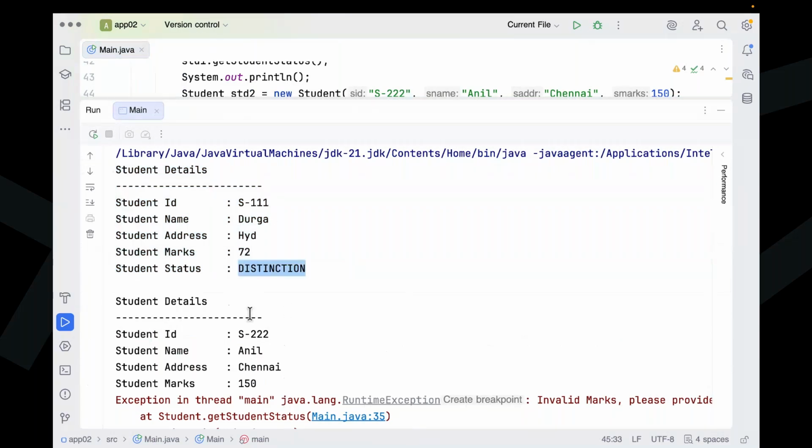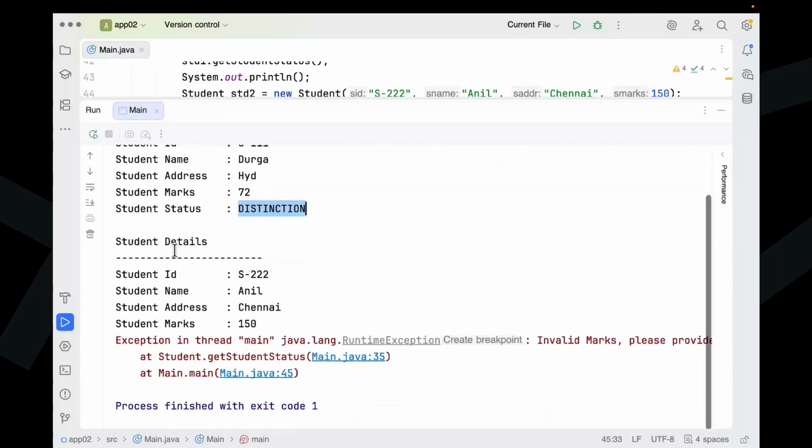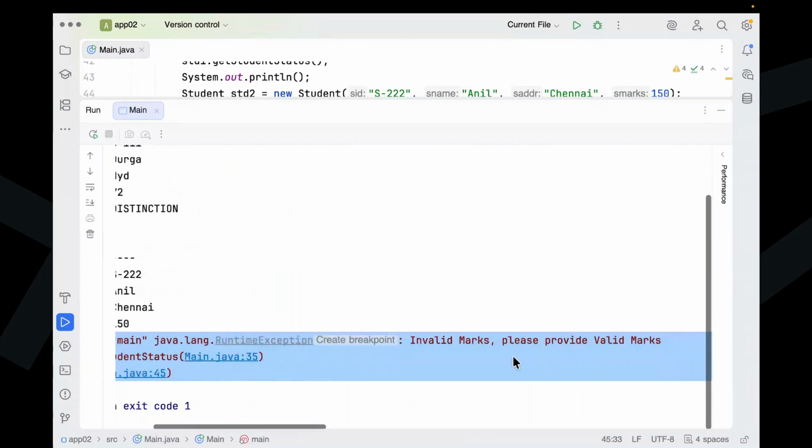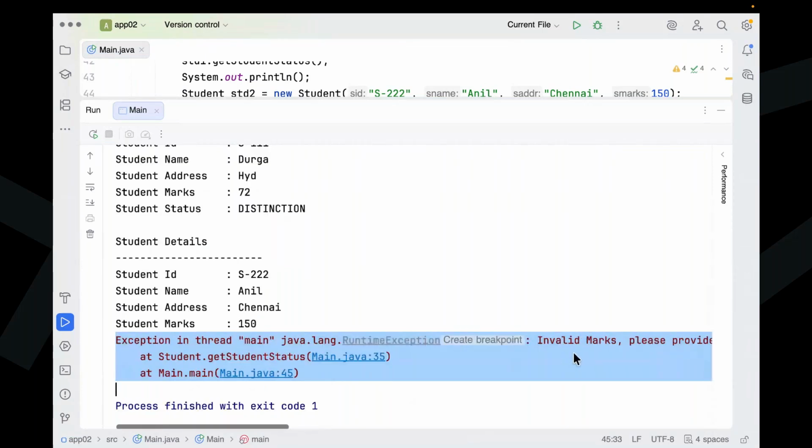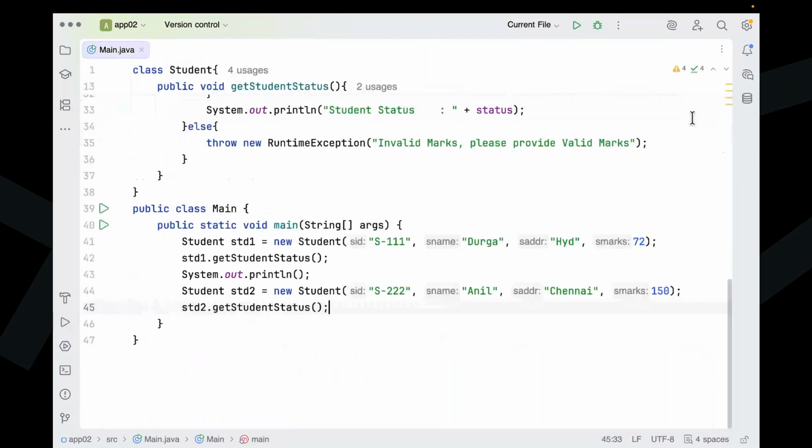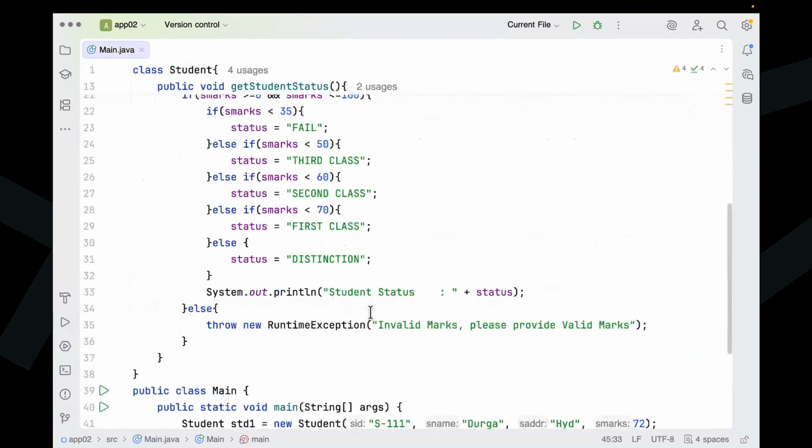Now the student details for the second case: S222 Anil Chennai 150. Student marks are 150, and immediately we are getting an exception. RuntimeException: invalid marks, please provide valid marks. Then after that we are getting some exceptions, and where the exceptions are generated, the tracing also will be provided. Here we are getting the stack trace. Okay, so this is exactly the way of raising an exception intentionally.